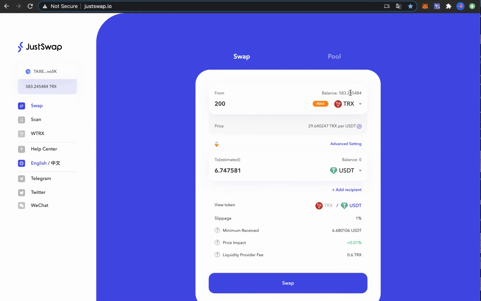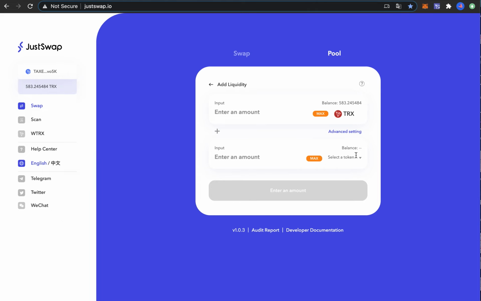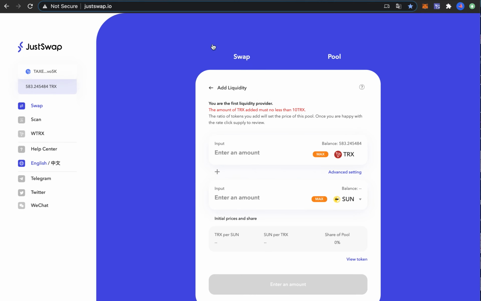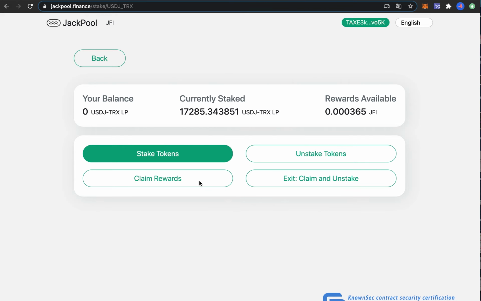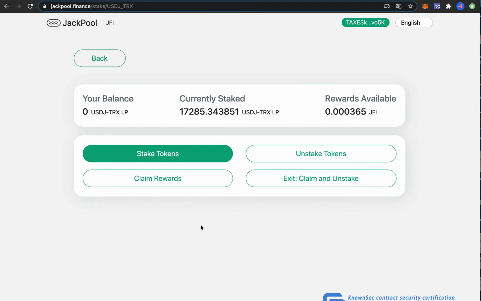So you would trade about half, a little less than half, into USDT, and then you go to the pool section and you add liquidity to the pool that you want. And then when you have done that, you get the liquidity pool tokens as a reward, and then you go back to Jackpool here and you stake these tokens, and you click the max here and stake. That's basically how it works. If you want to exit this and claim the rewards, you simply exit and claim and unstake.